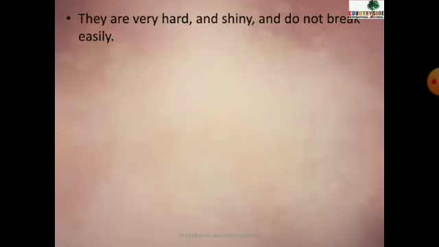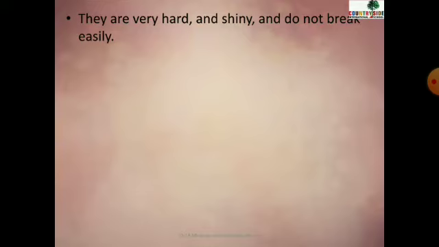They are very hard, shiny, and do not break easily. Now take the example of gold. Gold is very hard, right? It is not soft. Is it very soft like cotton? No. It is shiny also. Gold is very shiny, and it also does not break easily. Can you break the gold? No, we cannot. In the same way, diamond. Diamond is also hard, shiny, and not breakable, right?